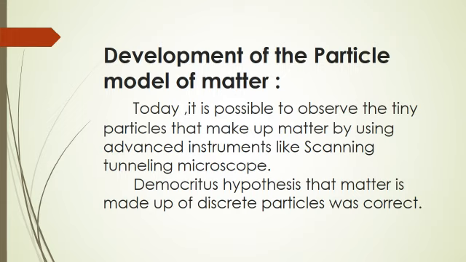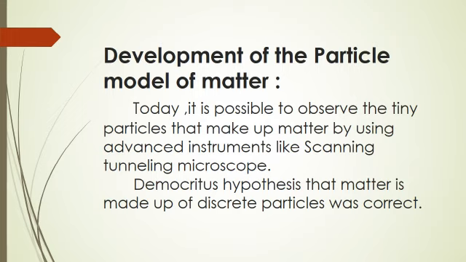Development of the particle model of matter. Students, early scientists could not directly observe the tiny discrete particles that make up matter. They had to make inferences about their existence from other observations. Brownian motion and diffusion provided scientists with the necessary evidence.